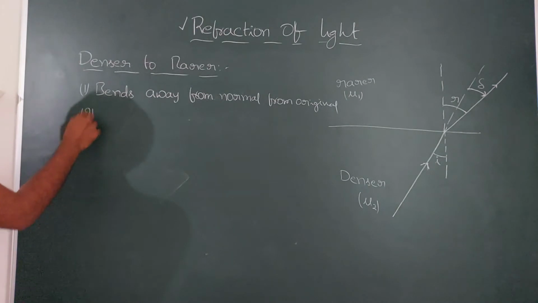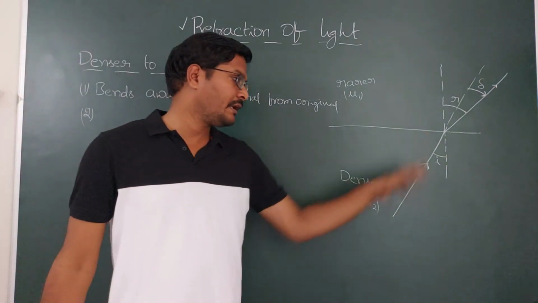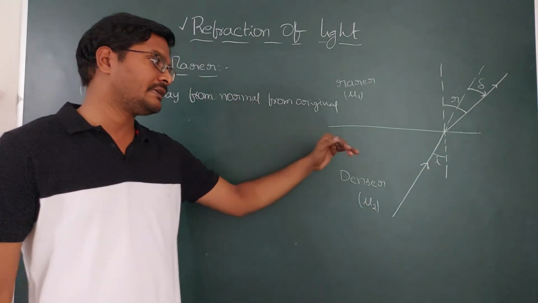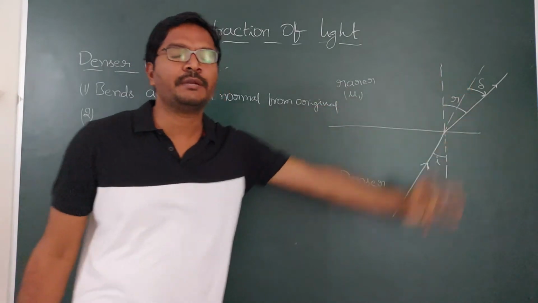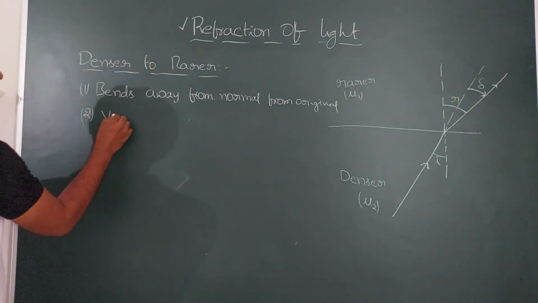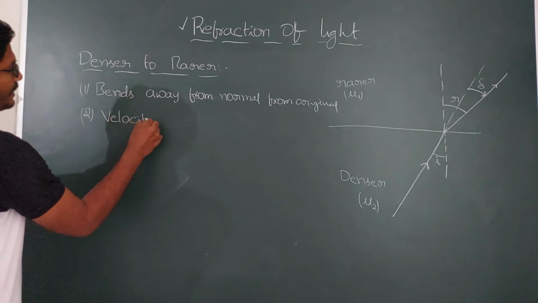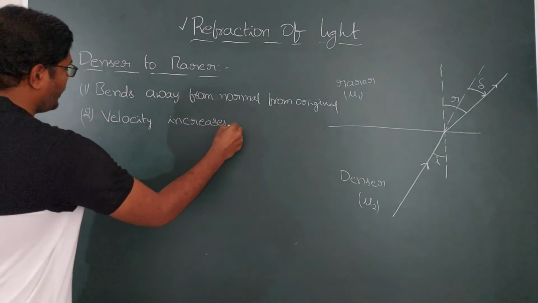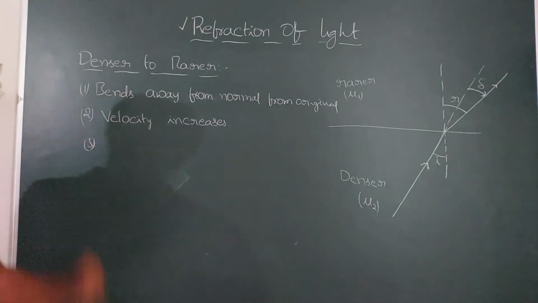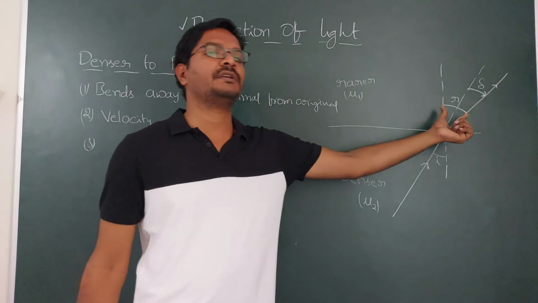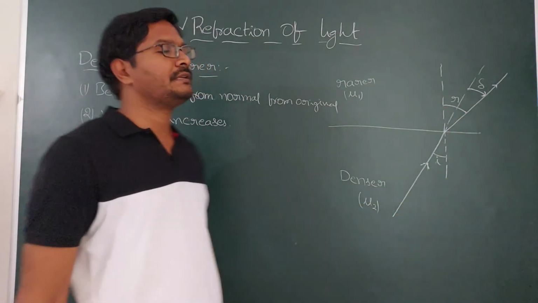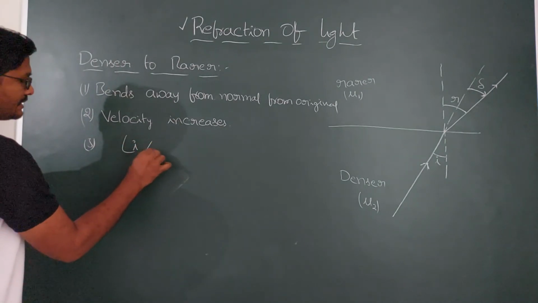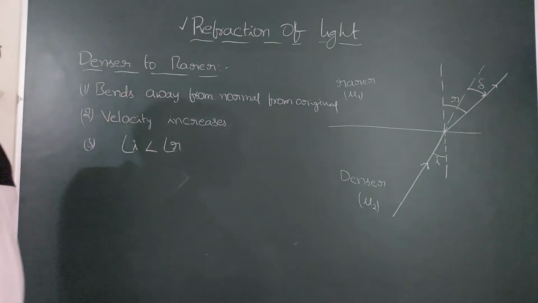And next, what happens to the velocity of light when it travels from denser to rarer? In the denser medium, the velocity of light is less, and in the rarer, the velocity of light is more. That means the velocity goes from less to more, so the velocity increases when it travels from denser to rarer. And the next one, which is greater here? The angle of refraction is greater than the angle of incidence. That means the angle of incidence is less than the angle of refraction.